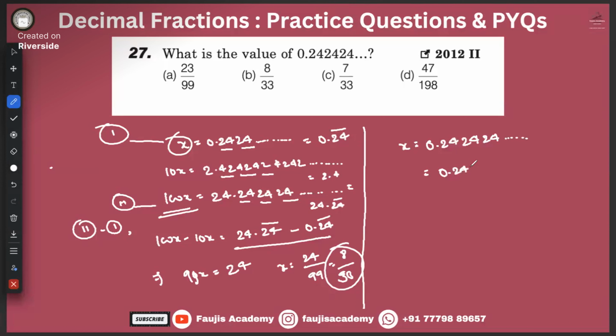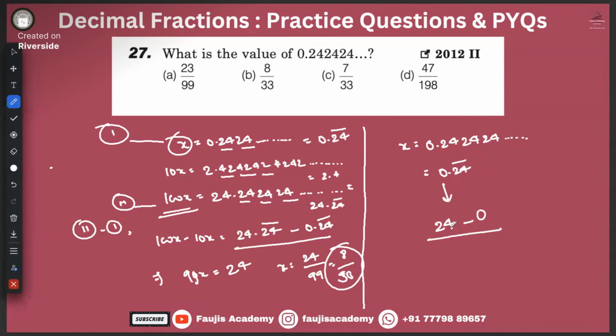Now, let's try to understand it the formula way. That means 0.24 bar. First, what did I tell you? Forget the decimal, forget the bar, write down the number. Minus, forget the digits under the bar. If you forget the digits under the bar, you will not be left with anything. You will be left with 0. So let's just write 0.